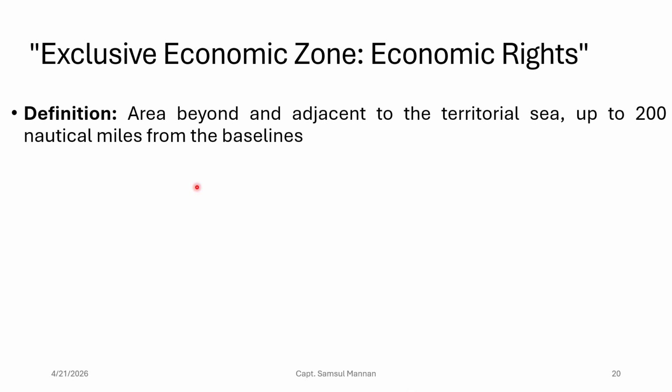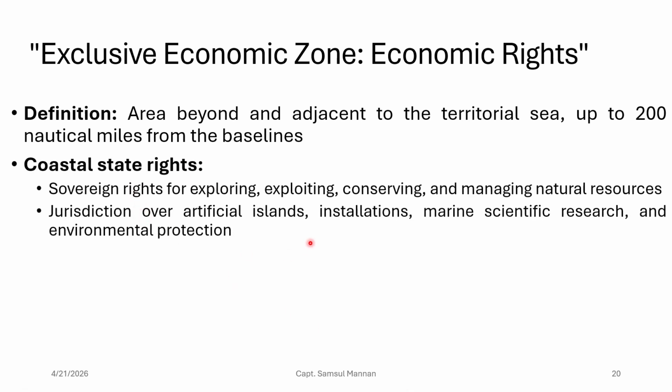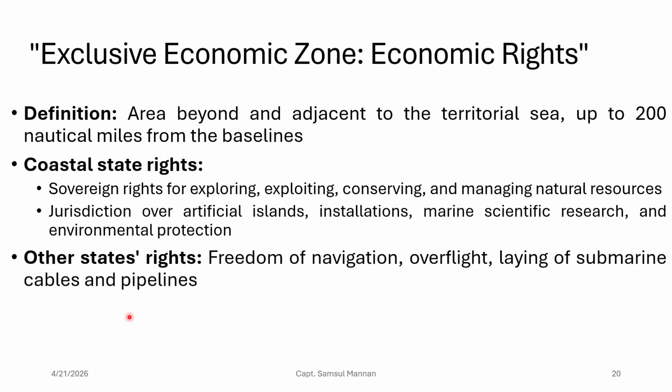So let us see what the coastal state rights are. If we want to make it simpler, we can say that the coastal state has the sovereign right for exploring, exploiting, conserving and managing natural resources, and it has jurisdiction over artificial islands, installations, marine scientific research and environmental protection, right? And in the EEZ of a coastal state, other states will enjoy the freedom of navigation, overflight and laying of submarine cables and pipelines, right? So in your EEZ, the other country can lay submarine cables and pipelines, no problem,